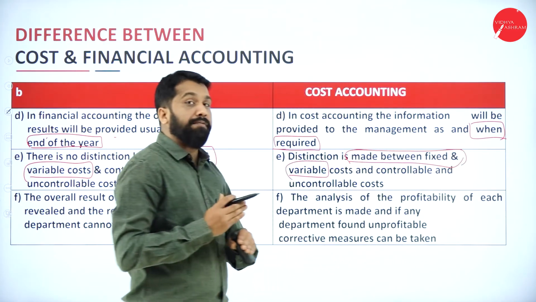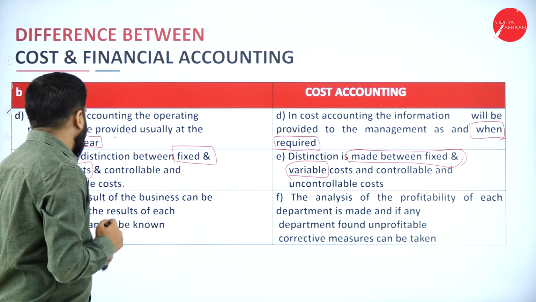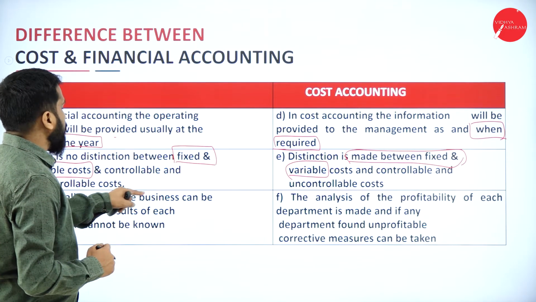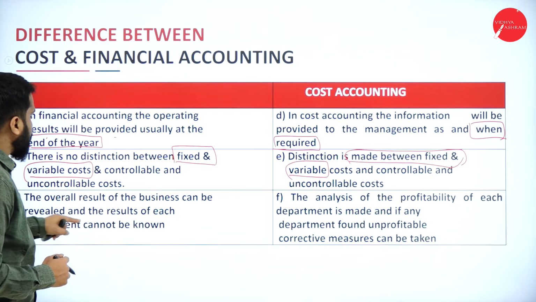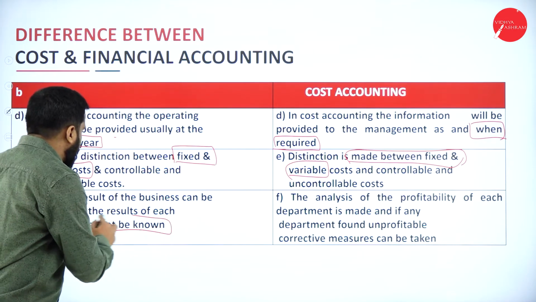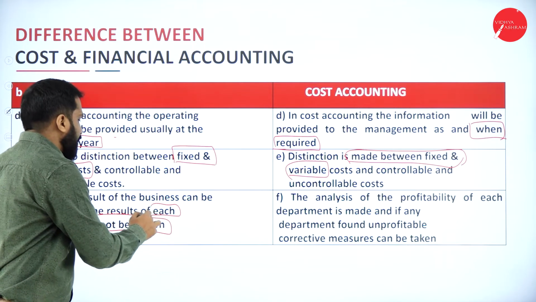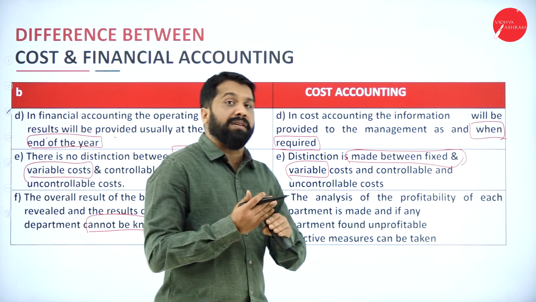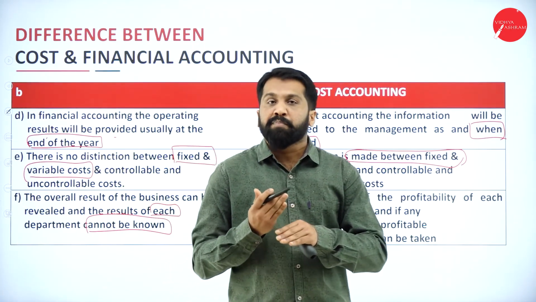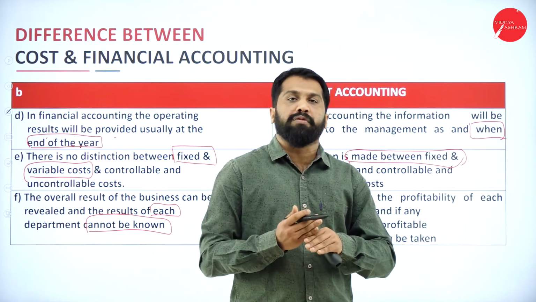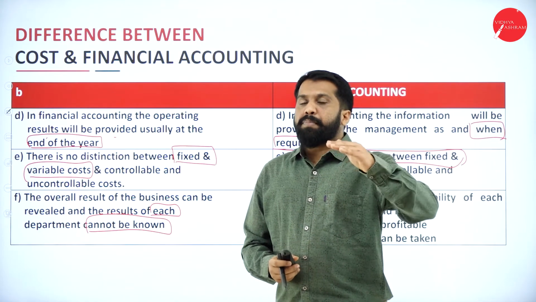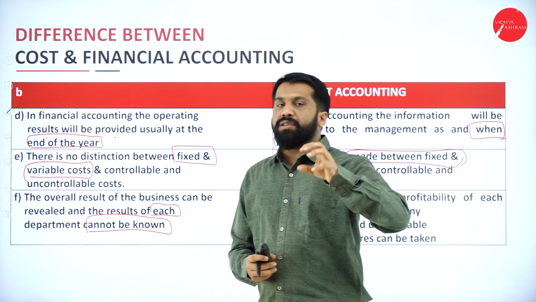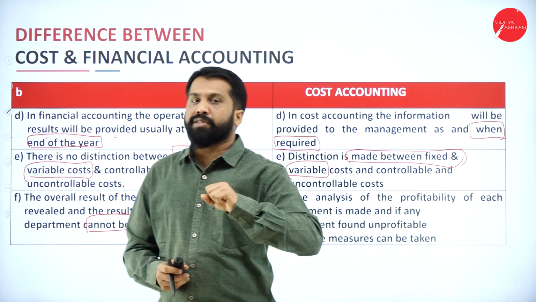But here in cost accounting we make a differentiation between fixed and variable cost. Now, next, the overall result of the business can be revalued, but the result of each department cannot be known. If you want departmental wise expenditure and departmental wise profit, you will not get it in financial accounting. Like the packing department, what is the cost? Or your finance department, what is the cost?